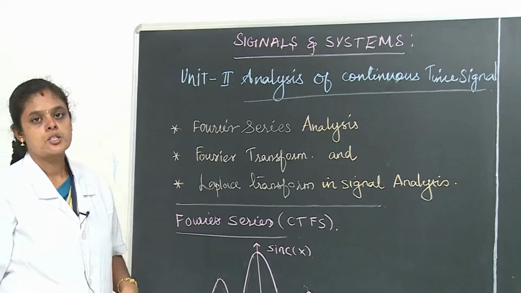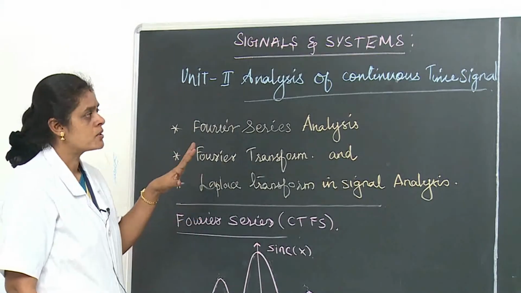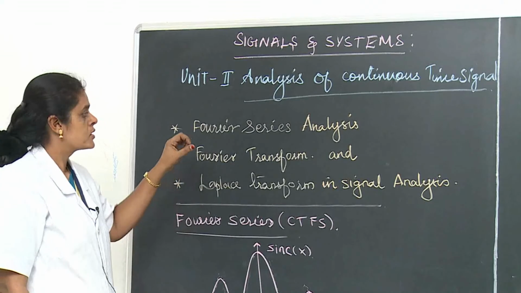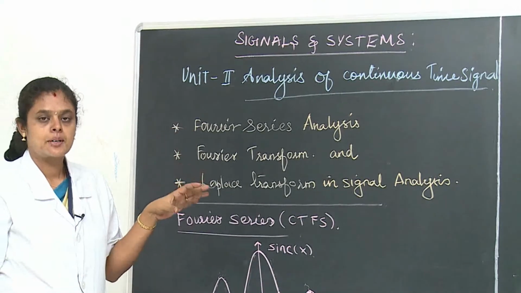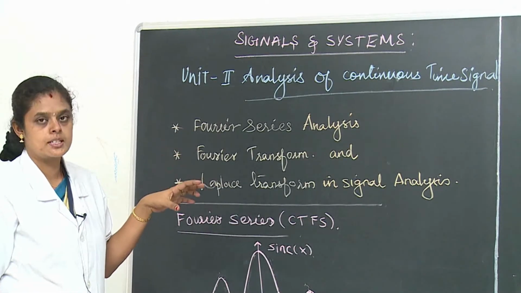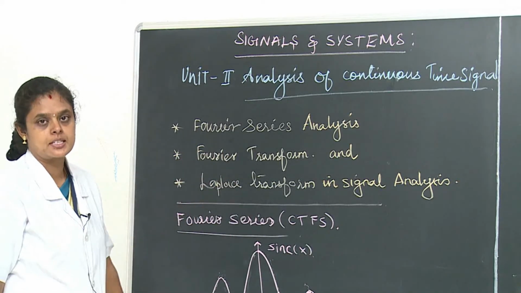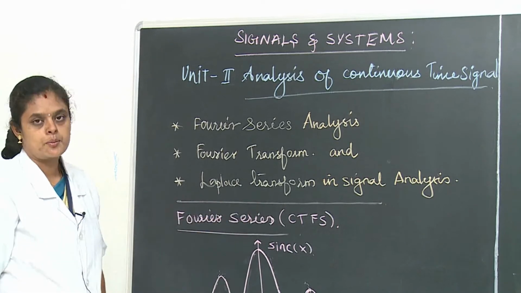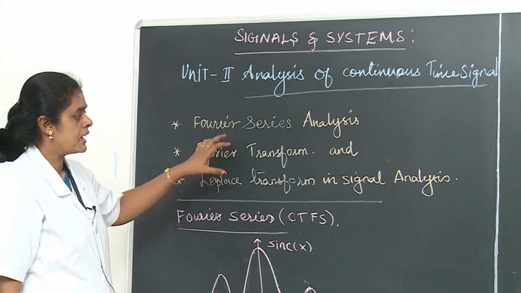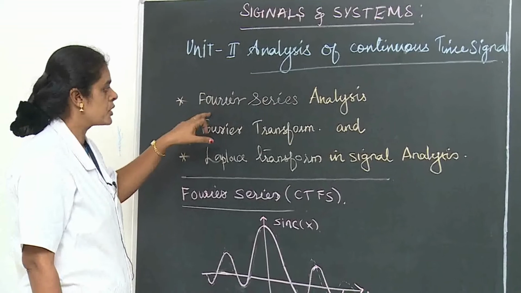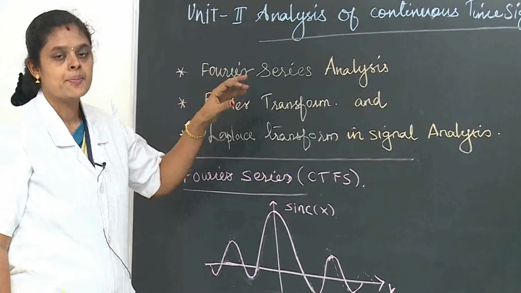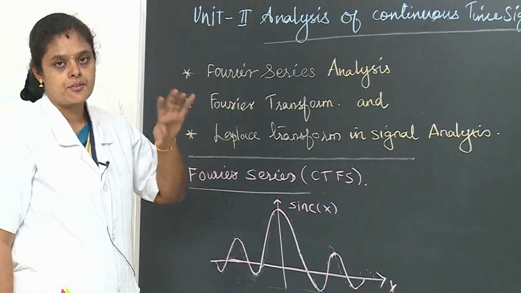Now we are going to analyze the signal, using mathematical tools, that is, powerful tools: the Fourier series representation, the Fourier transform representation and the Laplace transform representation for signal analysis. The Fourier series is used for a periodic waveform.